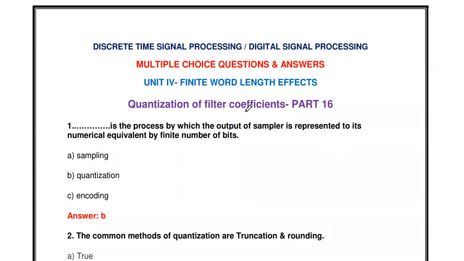In this part, we are going to discuss objective type questions from the quantization of filter coefficients. So what is quantization? What about the quantization error? The quantization noise. Then what are the two different types of quantization? And what is the quantization of filter coefficients? We are going to discuss these topics.